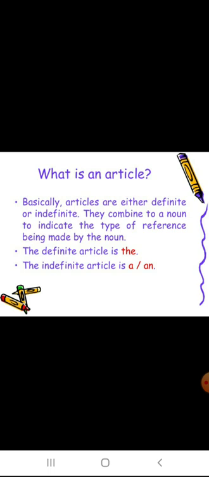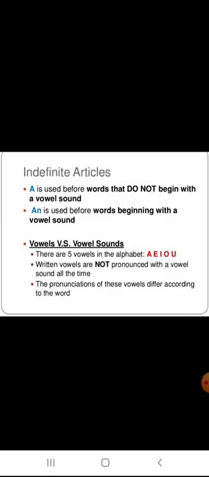There are two types of articles. One is the indefinite article. Another one is the definite article. The definite article is the. The indefinite articles are a and an. Now let us see when we can use the indefinite articles a and an.